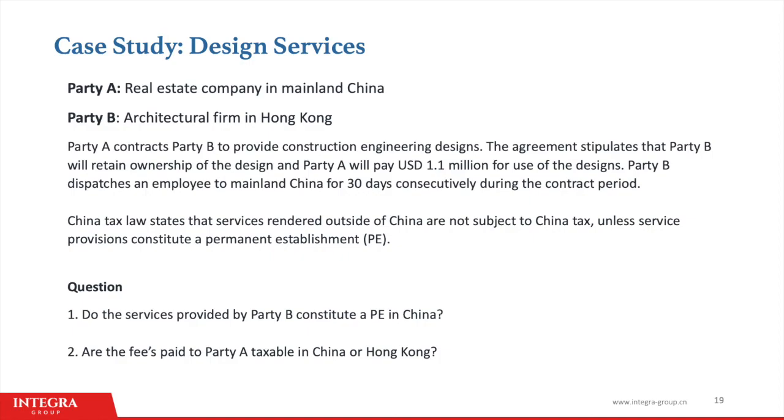First of all, because the employee did not spend more than 183 days in China, the services can be considered to be provided overseas. However, because the two parties agreed that the Hong Kong firm will retain ownership of the drawings, the China real estate company is simply paying for the right to use the intellectual property. In this case, the fees paid are more like royalties rather than service fees. Unlike service fees, royalties cannot be exempted from tax liability in China even if they are provided entirely overseas, and will be taxed according to the China tax law.